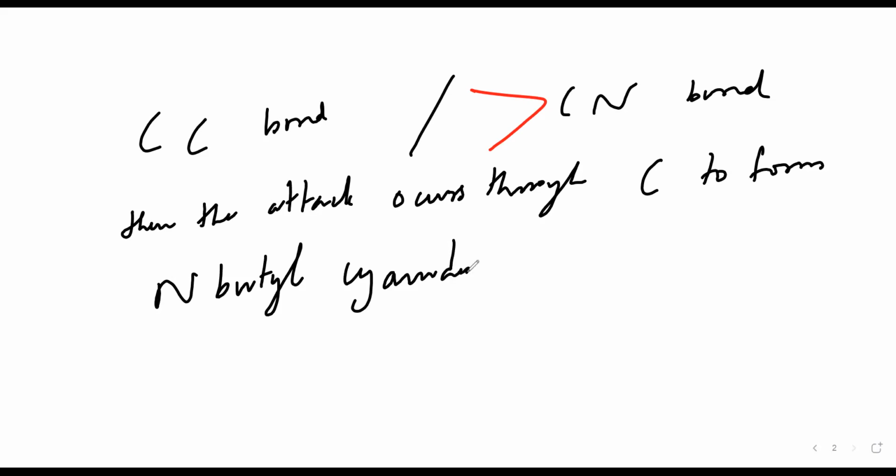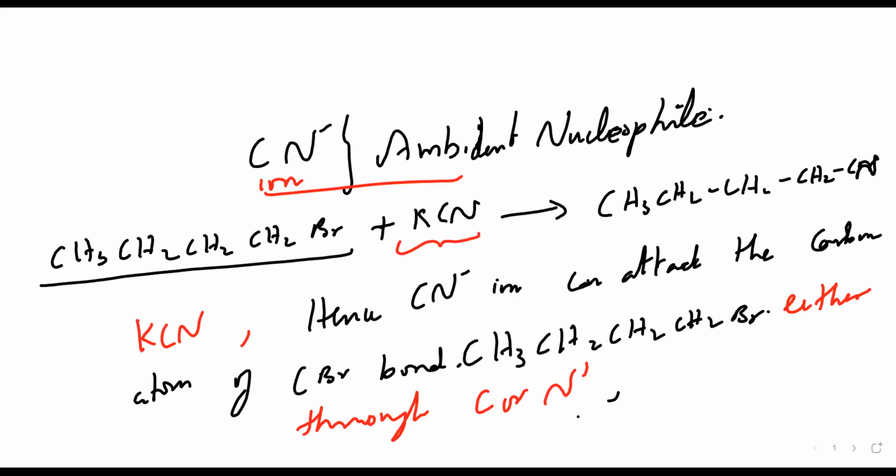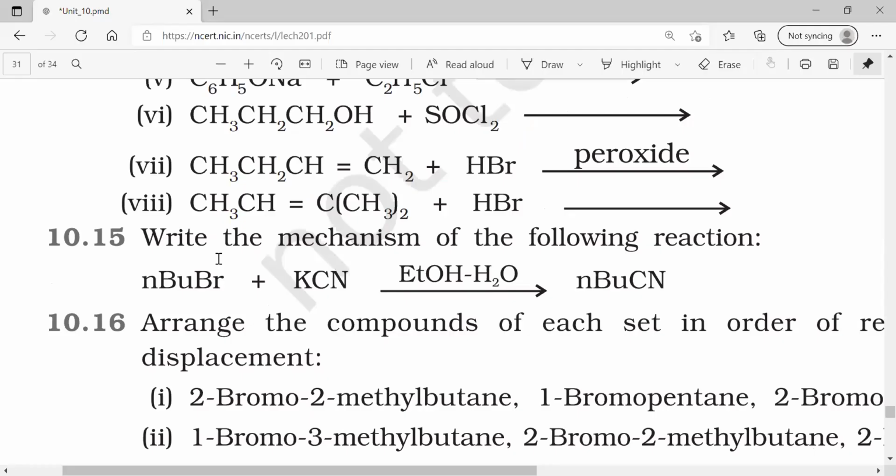Always remember what my CN actually is: C triple bond N. It is an ambidentate nucleophile, so either through C or N it can attack. Fine. Now let me go back to the question here. So this is the mechanism of the reaction: n-butyl bromide plus KCN giving us n-butyl cyanide respectively.